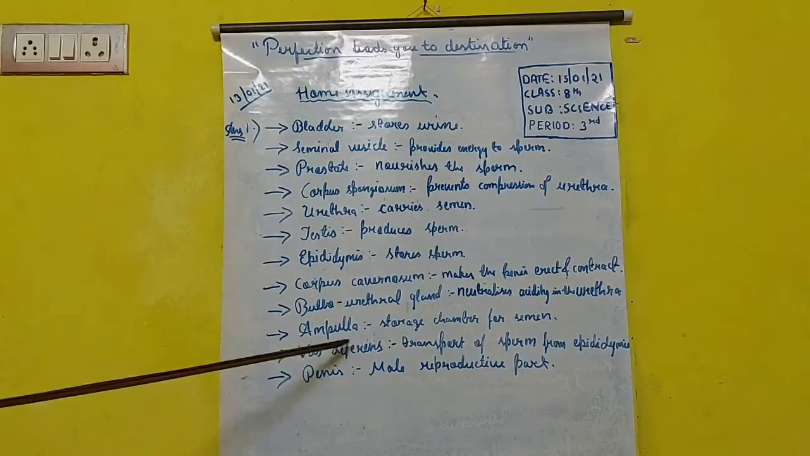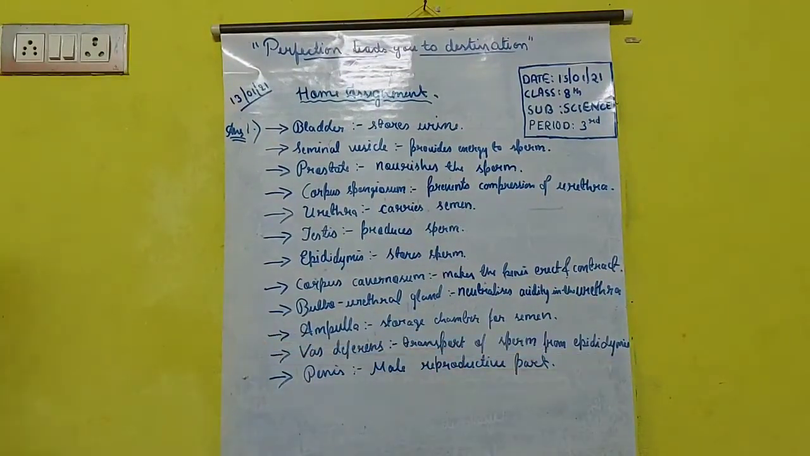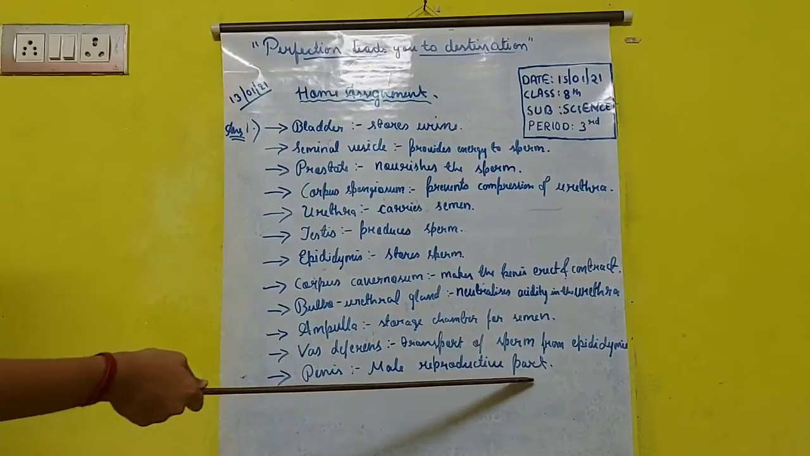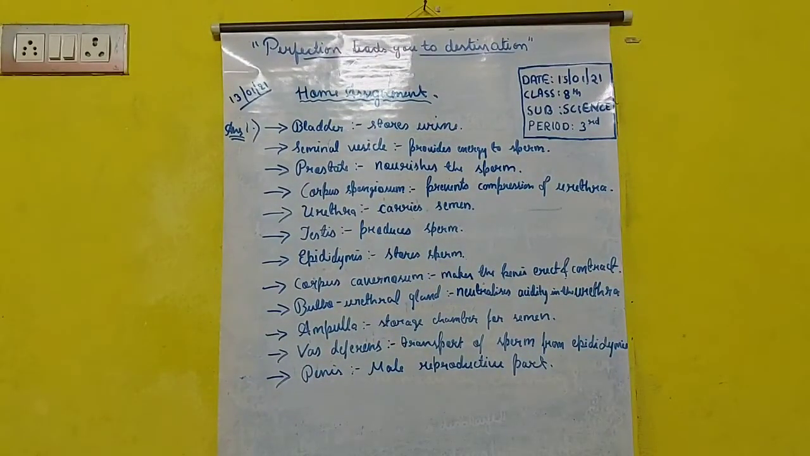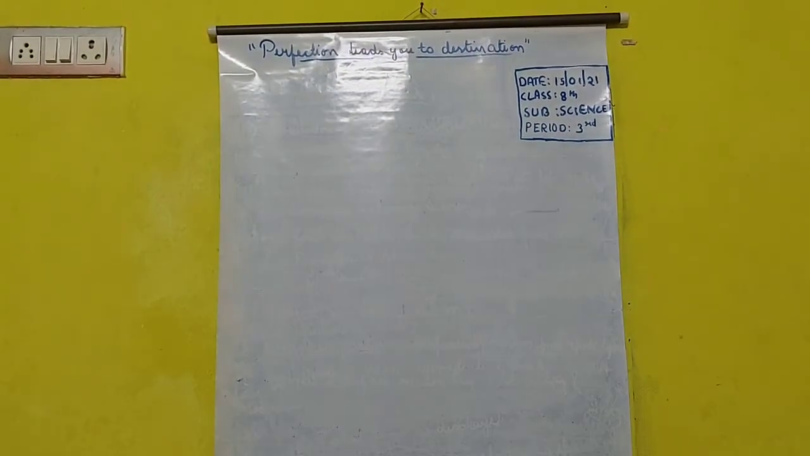Then vas deferens, it will transport the sperm from epididymis. As soon as the sperm reaches epididymis, it will make it transport and help in other functions. Then penis. Penis is the main male reproductive part. Clear? Okay, I hope you are clear with it. So, I hope you all are clear with the male reproductive system very well.